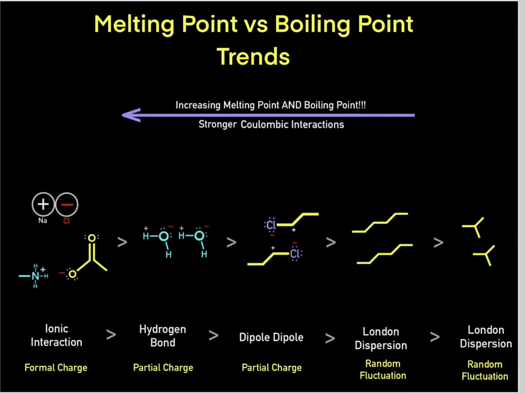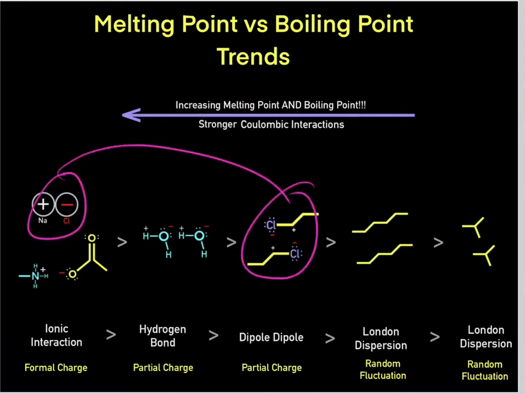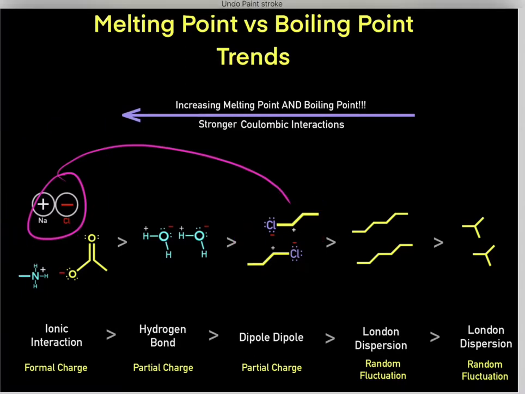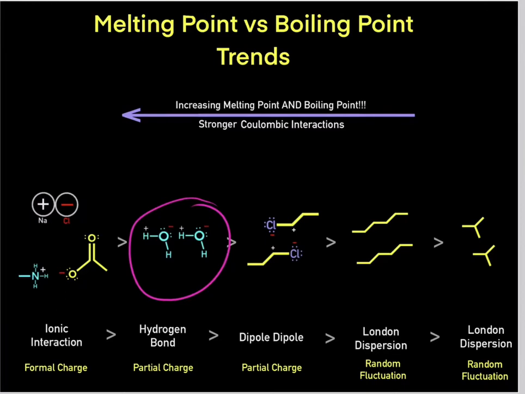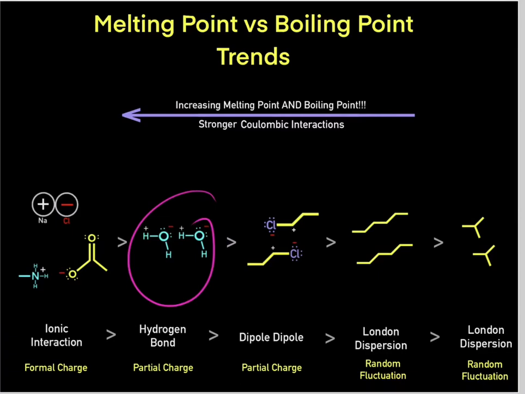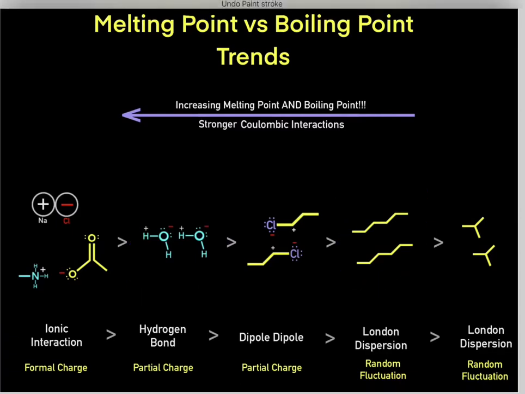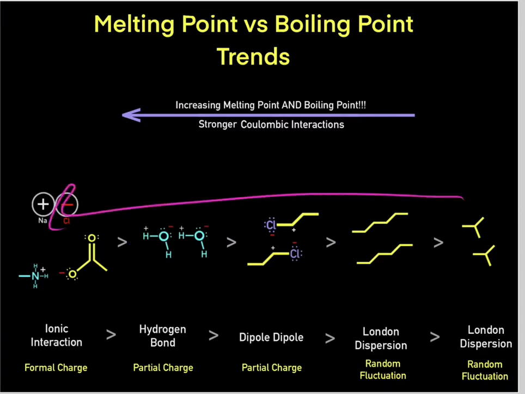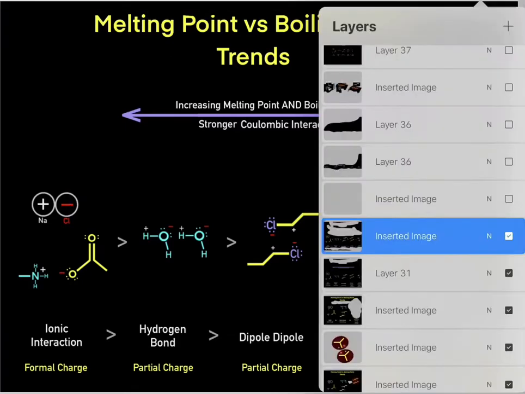And something important to realize is if this compound has a higher melting point than this compound, therefore this compound will have a higher boiling point than this compound. And that will always be true. If this solid has a higher melting point than this solid, then this liquid will have a higher boiling point than this liquid. That will always be true. As melting point increases, boiling point increases.